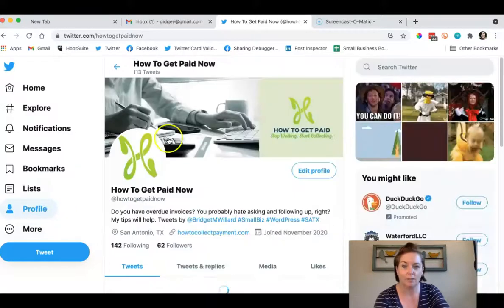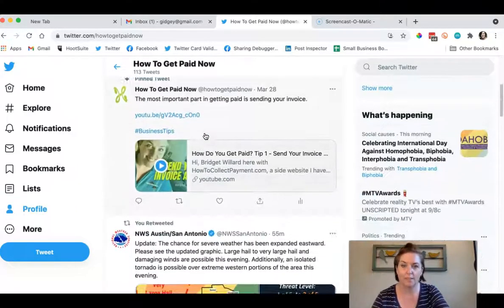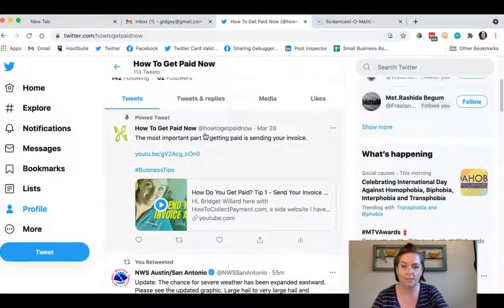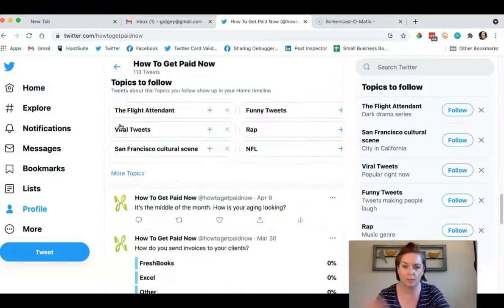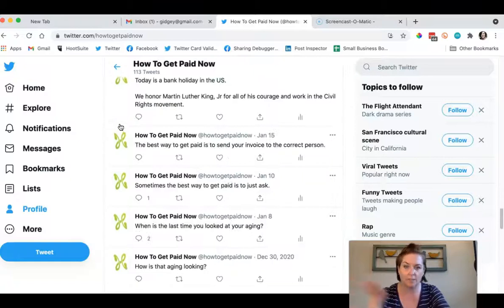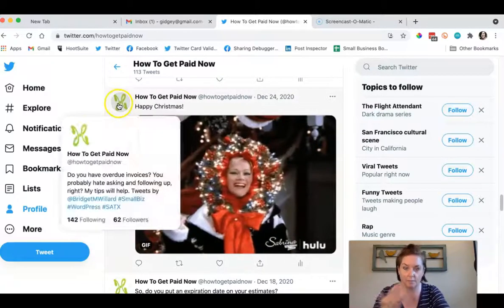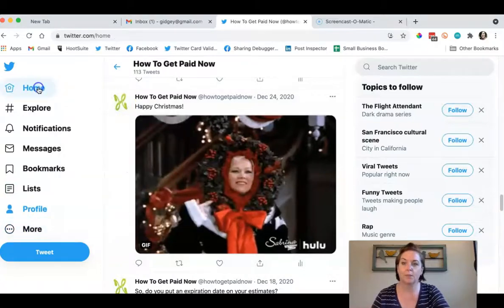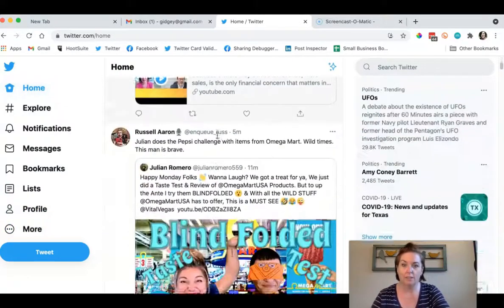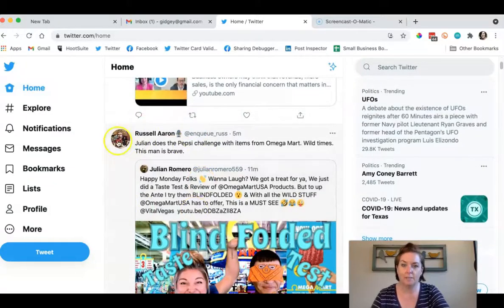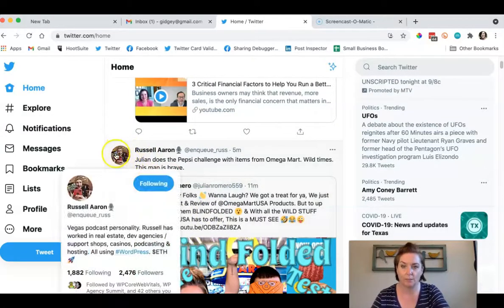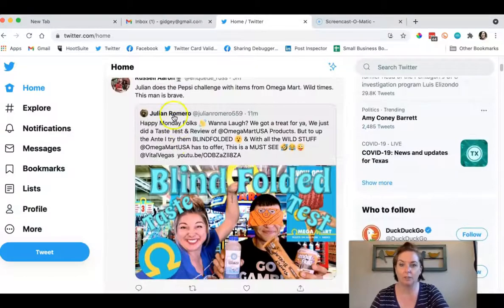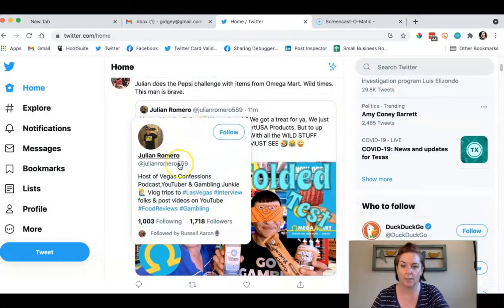And so how it appears on my profile or on my timeline is like this. So there's my tweet, and then this is one of the reasons why I don't like it. When people go to your account, they should see that it's your logo. Because when you go to the timeline, you'll see this is from Russell, this is a quote retweet or a retweet with a comment, which makes sense because what you're looking for is Russ's profile image. If you don't know Julian Romero, then you don't even care about that, right?